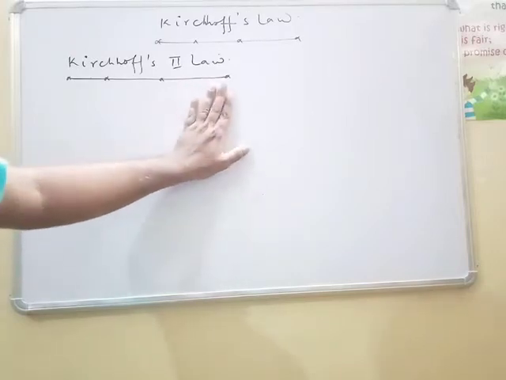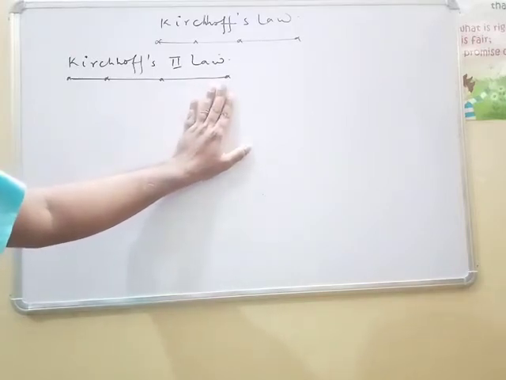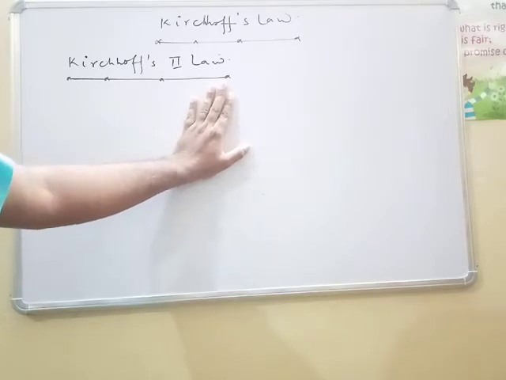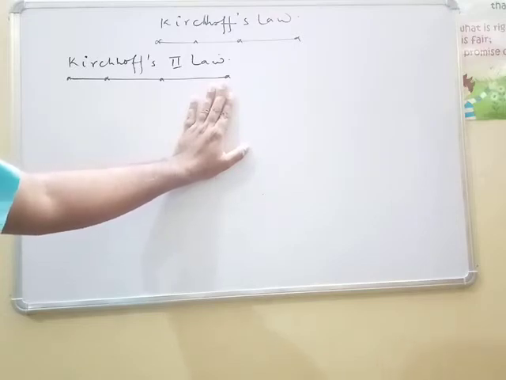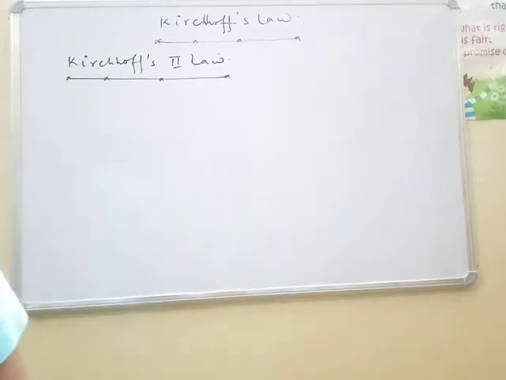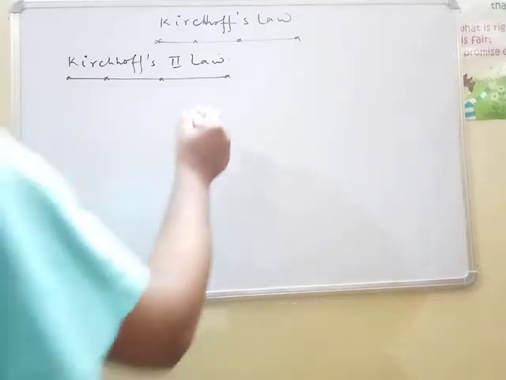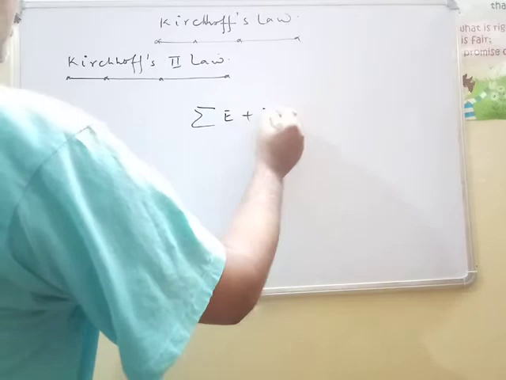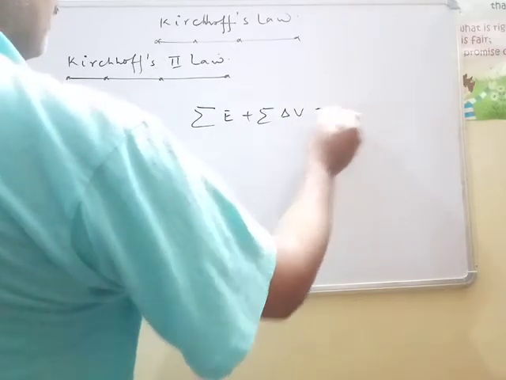Kirchhoff's second law is also named Kirchhoff's loop law, or simply loop law or voltage law. Kirchhoff's voltage law states that the algebraic sum of all voltages, that is, the potential differences across all elements, and EMFs of all sources in any closed electrical circuit is 0. Mathematically, it may be written as summation of E plus summation of delta V equal to 0.